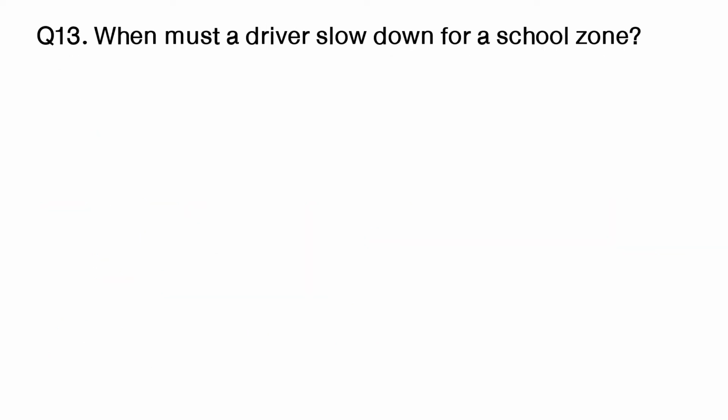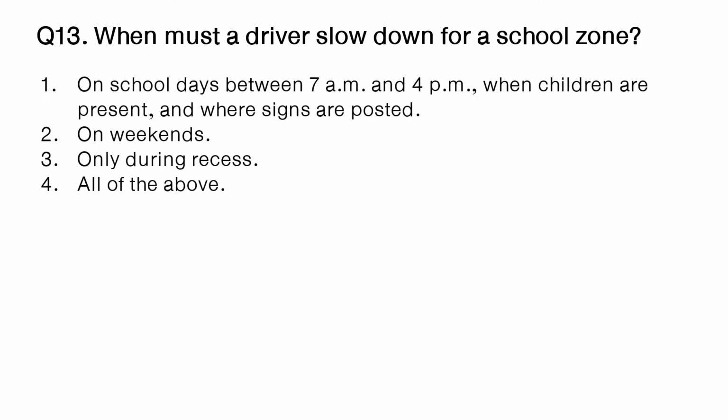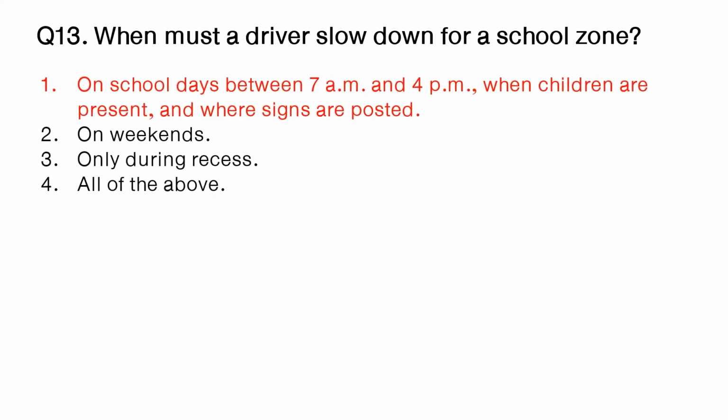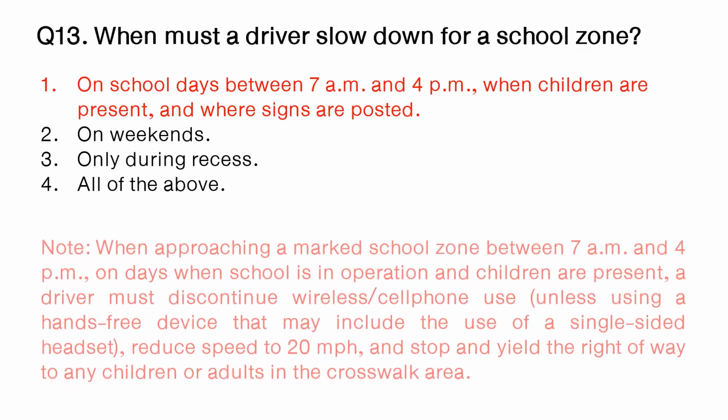Question. When must a driver slow down for a school zone? Option number 1. On school days between 7 a.m. and 4 p.m. when children are present and where signs are posted. Option number 2. On weekends. Option number 3. Only during recess. Option number 4. All of the above. The answer is option number 1. On school days between 7 a.m. and 4 p.m. when children are present and where signs are posted.